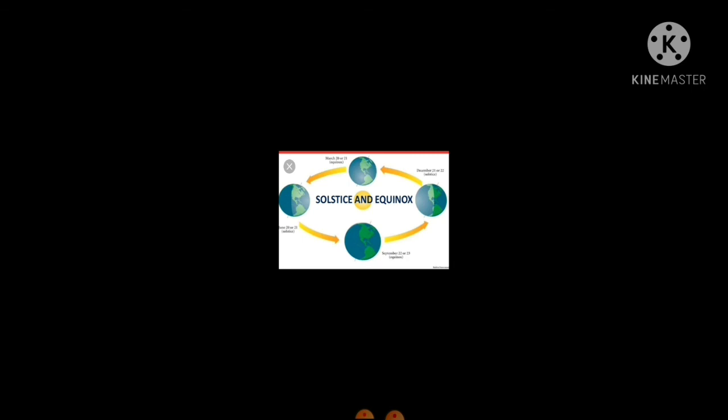So you have the concept of solstices and equinoxes, which is explained by the diagram. As you can see in the diagram, at the equinoxes there are equal day and night. However, at the solstices, summer and winter, you have the maximum differences in day and night, with the shortest day and longest night happening during the solstice.